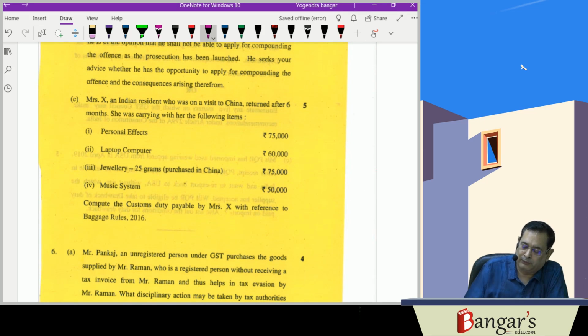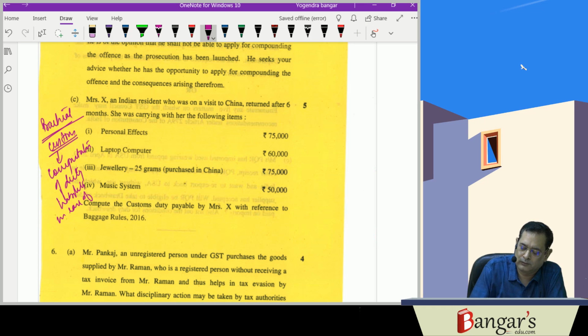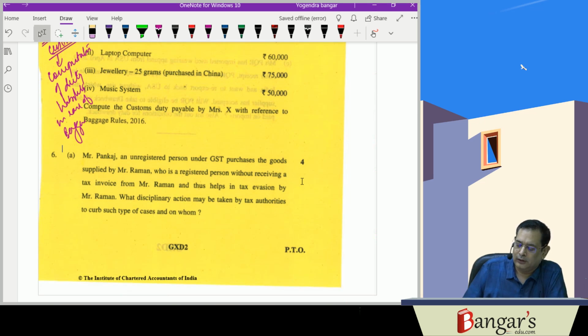Then this one practical question is there of customs. So you know that 9, 5 and 4. This is baggage, computation of duty liability in case of baggage. Now here, this is question number 6.